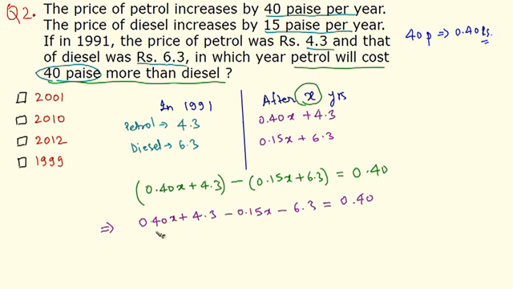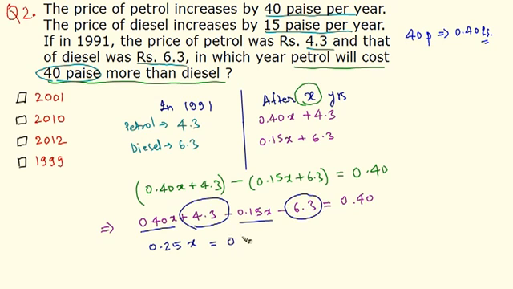Now let's solve for x first. So 0.40x minus 0.15x is 0.25x is equal to, let's move these two terms to the right hand side of equals to.